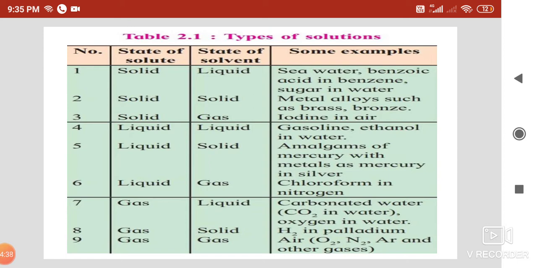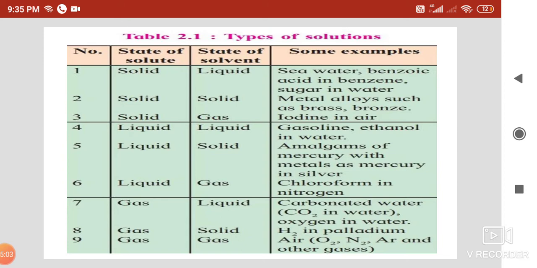So that is solid in gas. Then the fourth type is liquid in liquid. For example, alcohol dissolved in water. Alcohol is in the liquid state and water is also liquid, both get mixed, that is liquid in liquid.